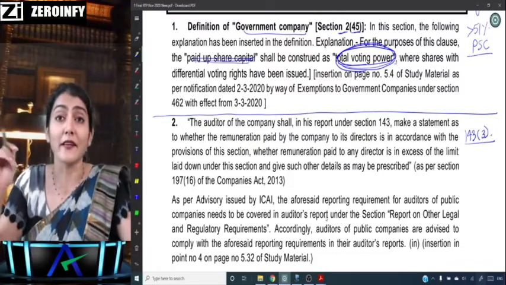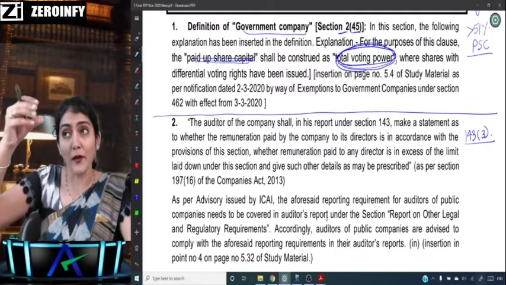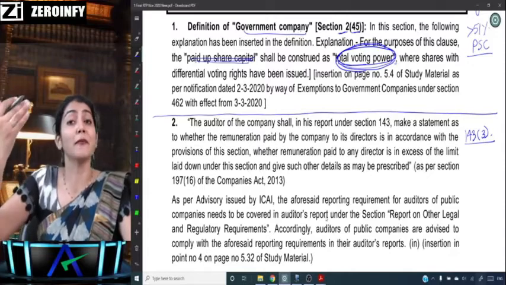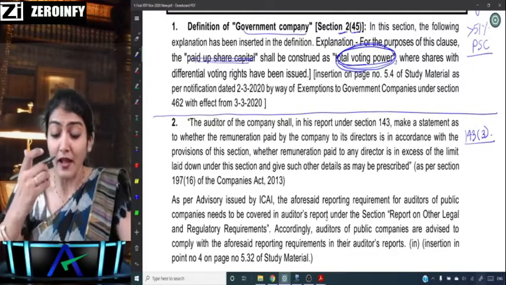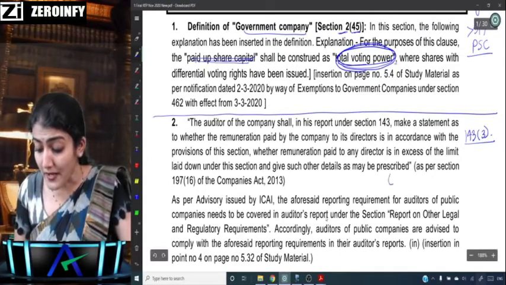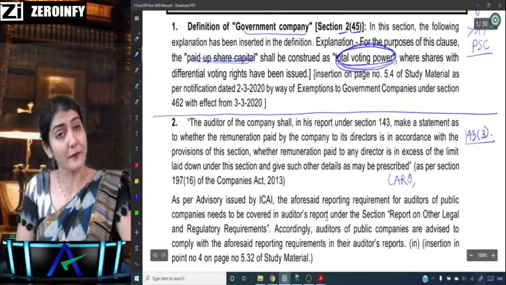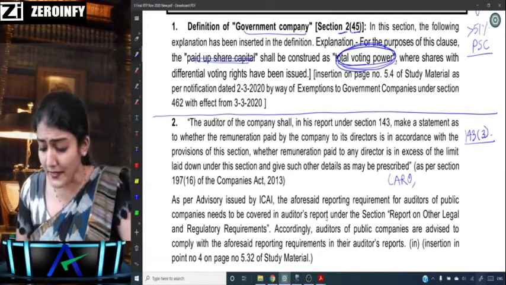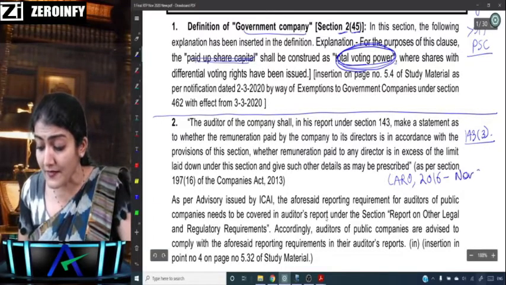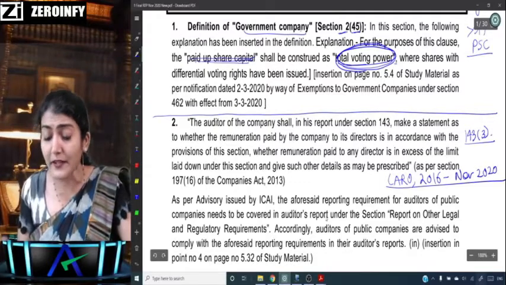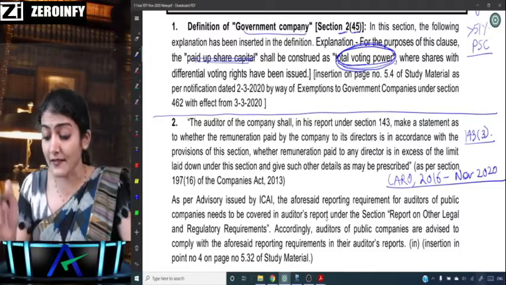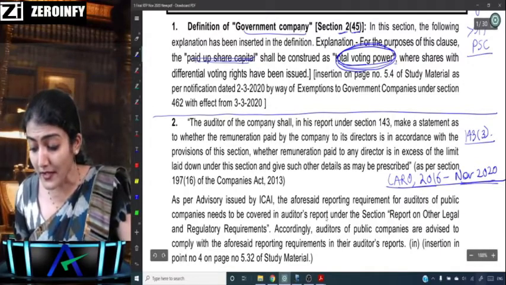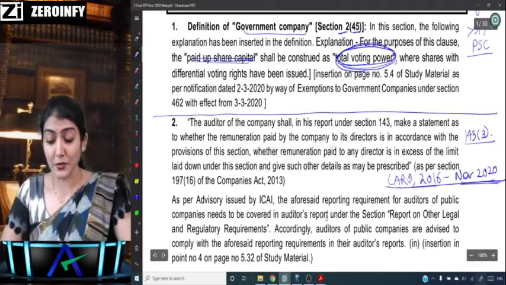other legal regulatory requirement. So one where we say 143(11) matters have been reported as an annexure to the audit report, that is the CARO matters. And by the way, which CARO is applicable for your November 20 exams? The CARO 2016 is applicable for the November 20 exams. Is it clear to everyone?